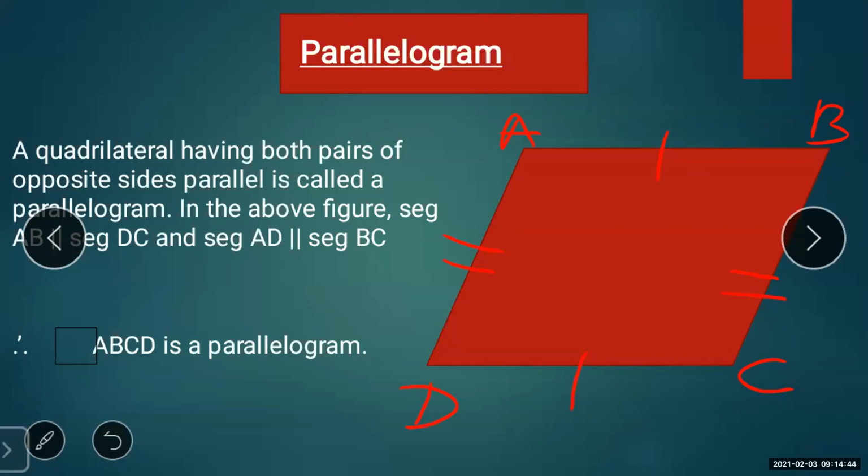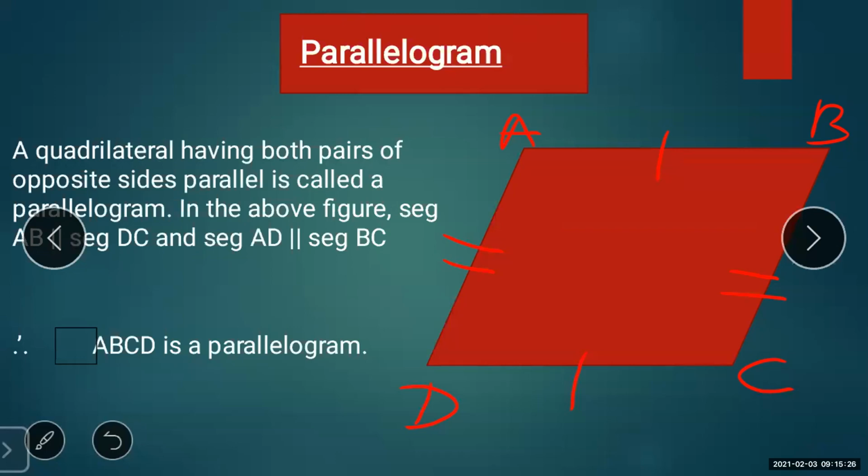So if both pairs of opposite sides of a quadrilateral are parallel, then that quadrilateral is called a parallelogram. It's very simple, students. If the question gives the condition that segment AB is parallel to segment DC and segment AD is parallel to segment BC, then it is very easy to identify that the given quadrilateral is a parallelogram.